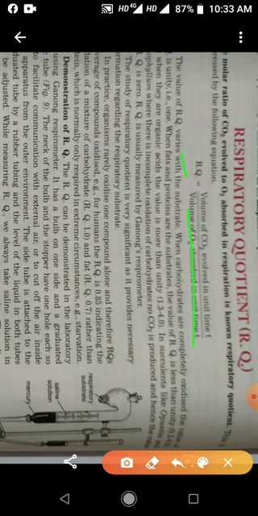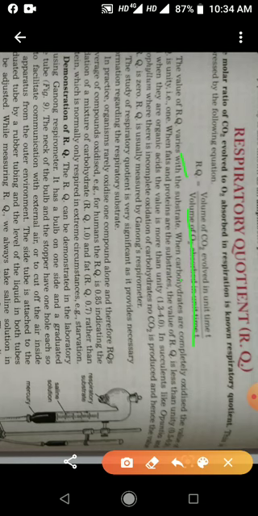When carbohydrates are completely oxidized, the value of RQ for carbohydrate is 1. Its reason is the volume of oxygen absorbed during the respiration is equal to the volume of carbon dioxide evolved.